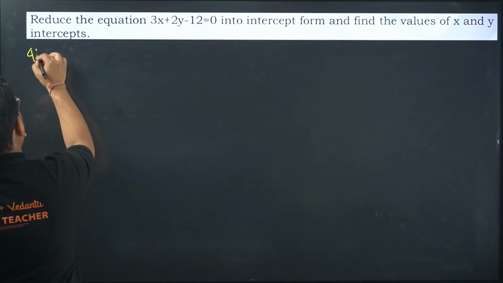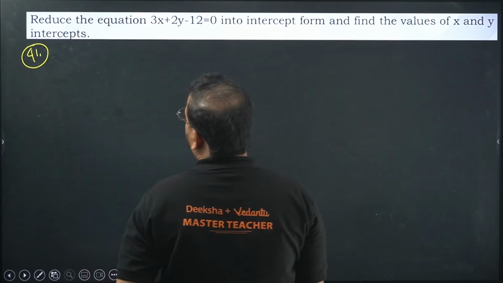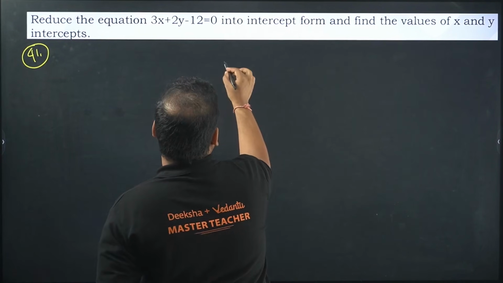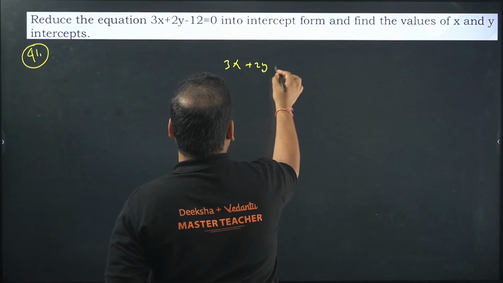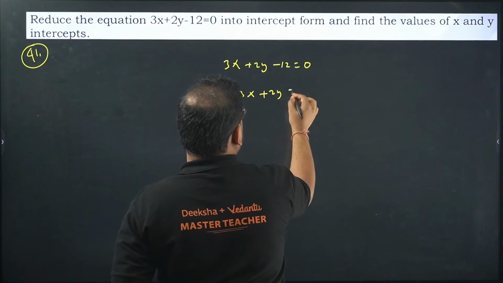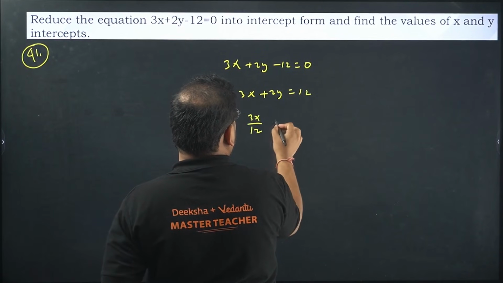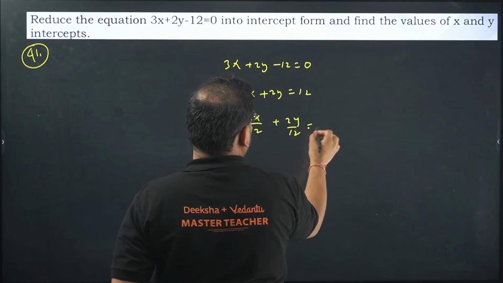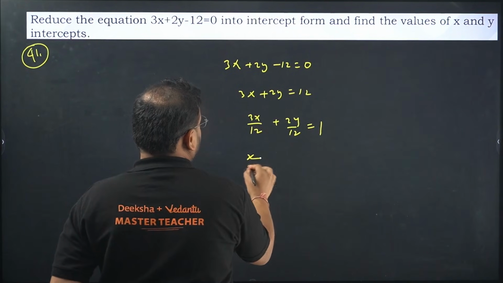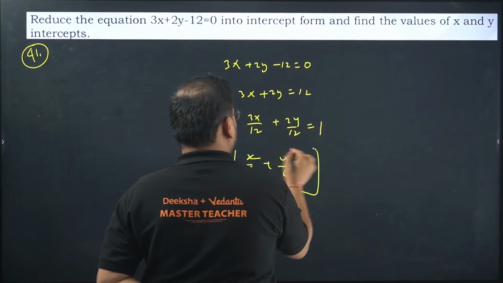Reduce the equation in the intercept form and find the values of x and y intercept. Okay, x and y intercepts. So write this equation, 3x plus 2y minus 12 as 0. Move to this side, 3x plus 2y equals 12. Divide on both sides by 12. So you get 3x by 12, 2y by 12 as 1. You get x by 4 and y by 6 as 1. This is your intercept form.